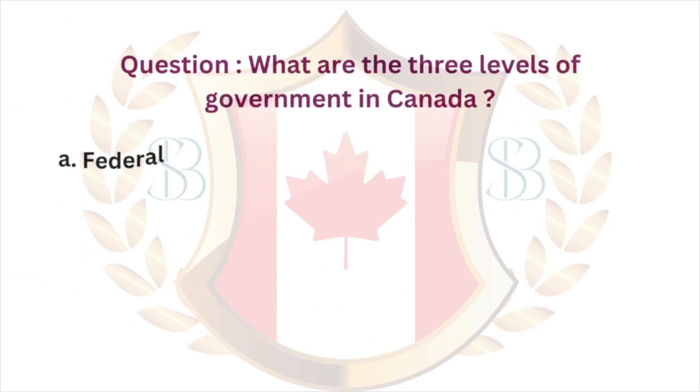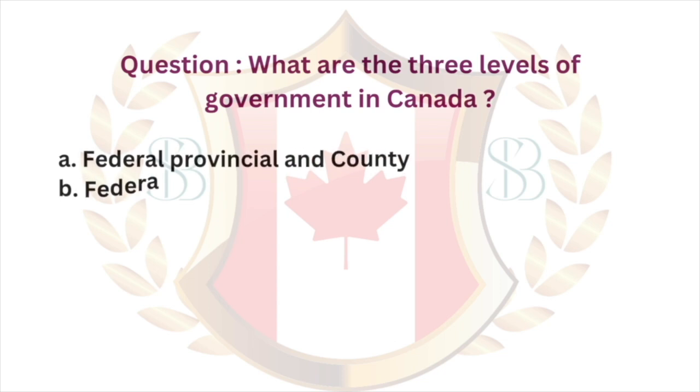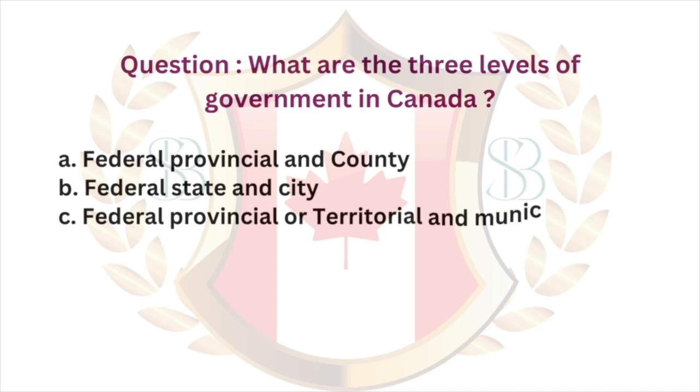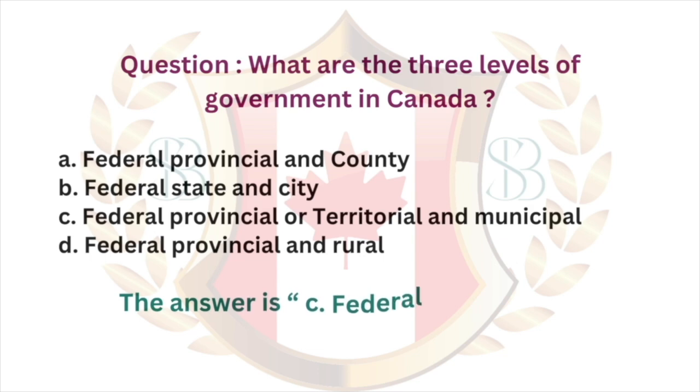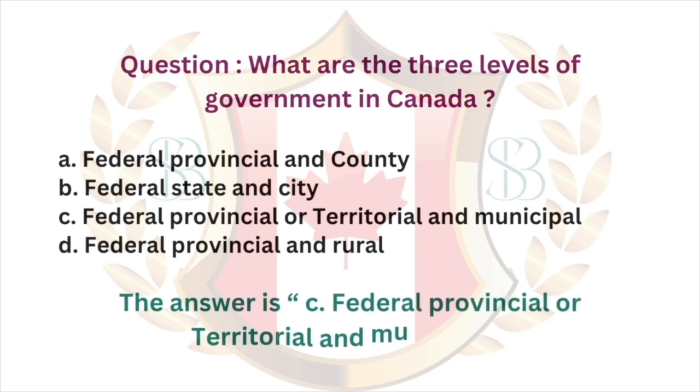Question: what are the three levels of government in Canada? A. Federal, provincial, and county. B. Federal, state, and city. C. Federal, provincial or territorial, and municipal. D. Federal, provincial, and rural. The answer is C. Federal, provincial or territorial, and municipal.